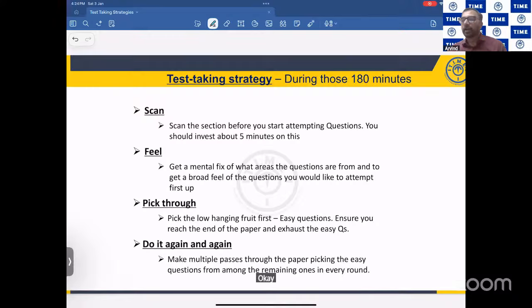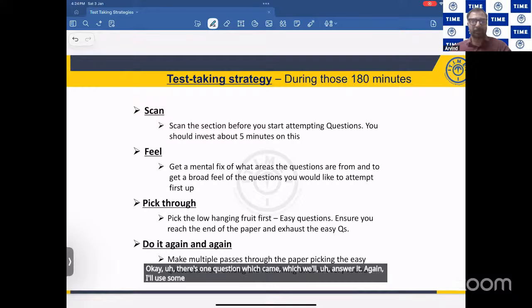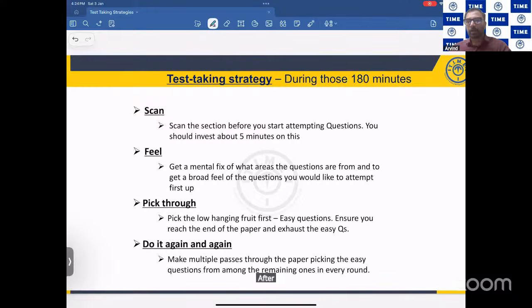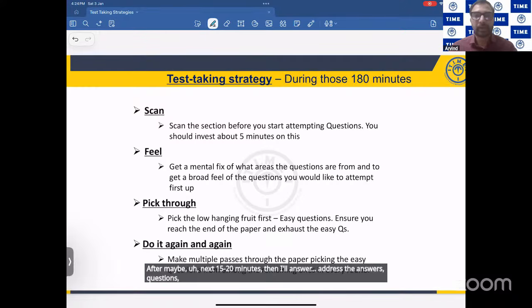There's one question which came, which I will answer. Again, I'll use some 30 seconds in between. After maybe the next 15-20 minutes, I'll address the questions, whatever you are typing in.